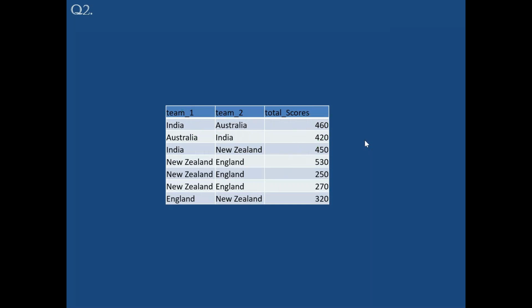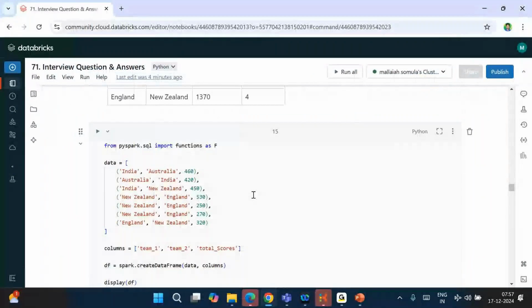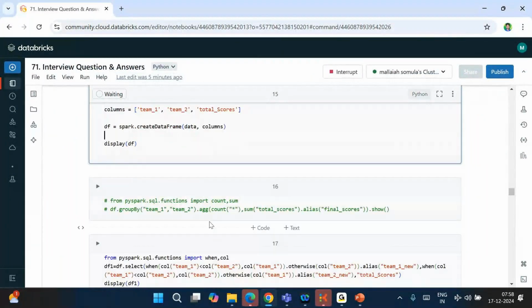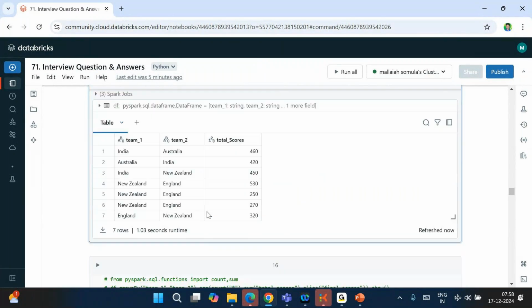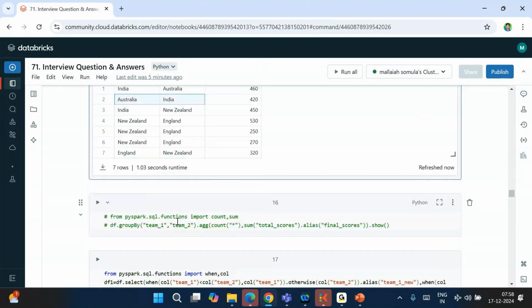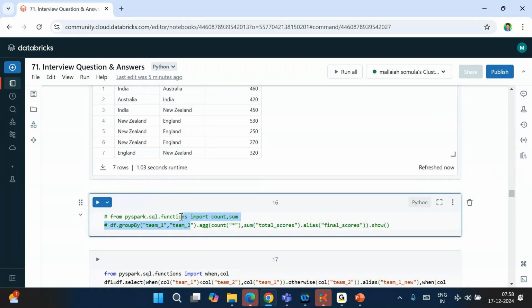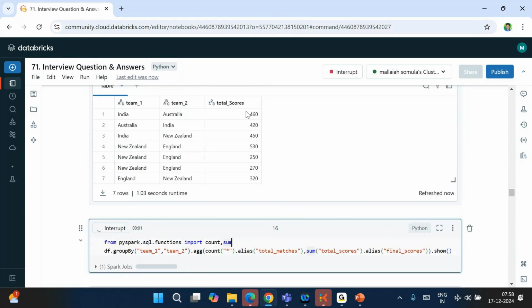Let me show you what I'm trying to ask you. So this is India, Australia, Australia, India. Now, if I simply say df dot group by team 1 comma team 2, aggregate count of star as total matches, and the total score as final score. So if I run it, will these two become the same?